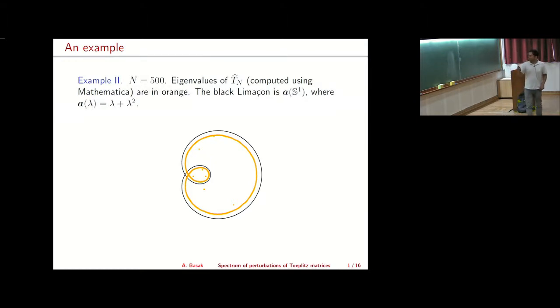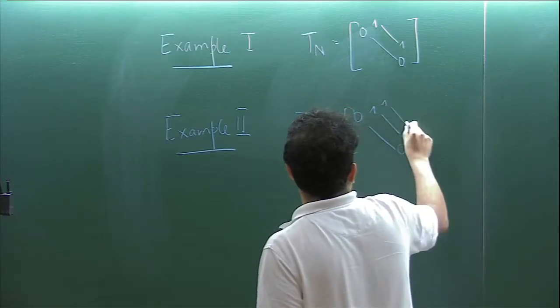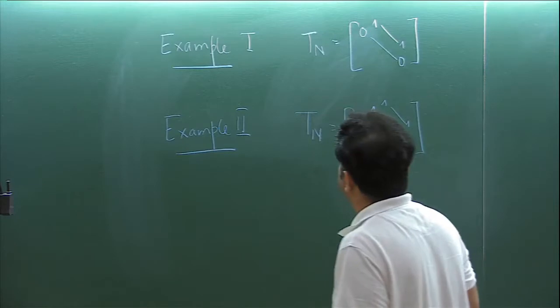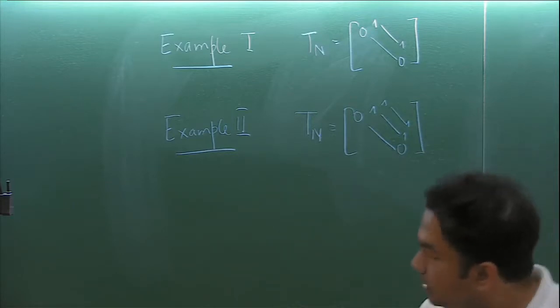Again, I will write down this example because I will use it again and again in this talk: 0 on the diagonal, 1 on the first super diagonal, and 1 on the next super diagonal. The rest are all 0. And you can repeat again.